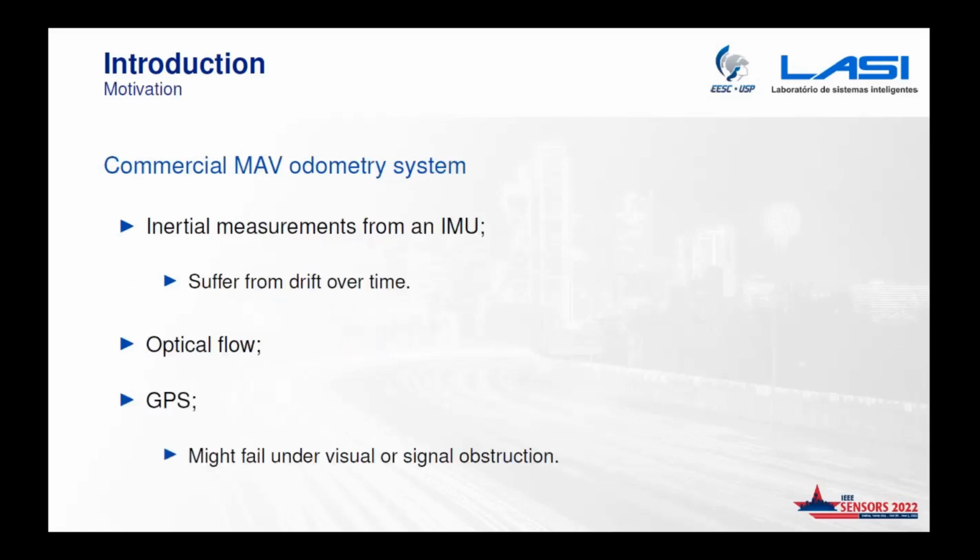However, if you go for autonomous applications using this platform, usually they rely on inertial measurements from an IMU to get position and velocity. And IMUs suffer from drift over time, which is not good for this kind of application. Usually these MAVs also have optical flow and GPS as additional sensors, but they might also fail under visual or signal obstruction. So again, it's going to rely only on the IMU measurements, and it's going to drift after some time.